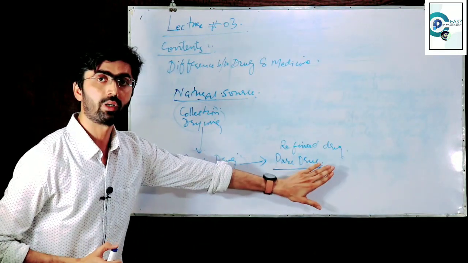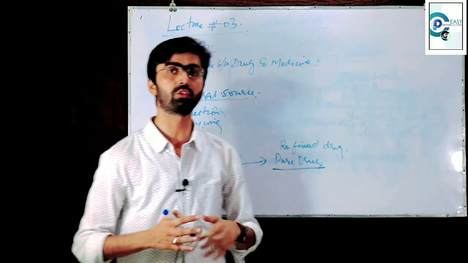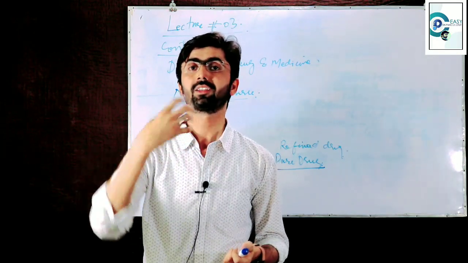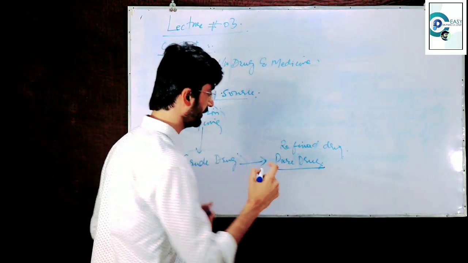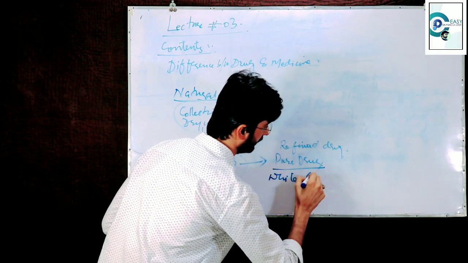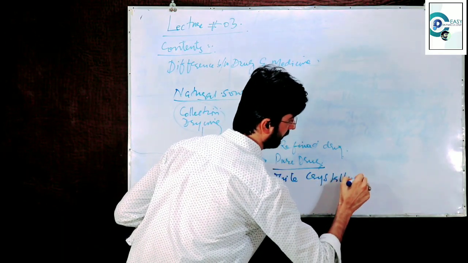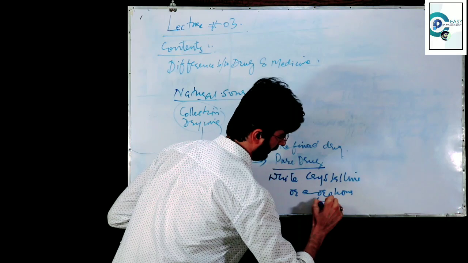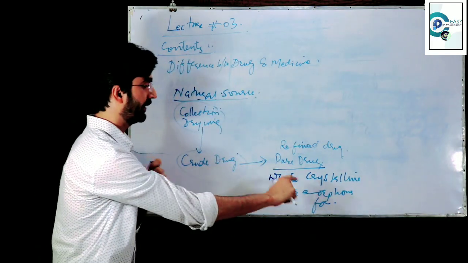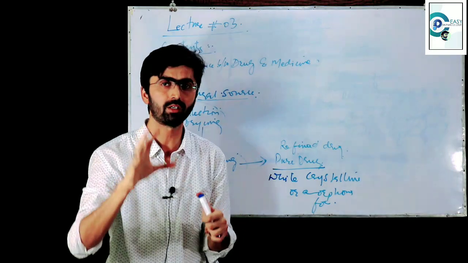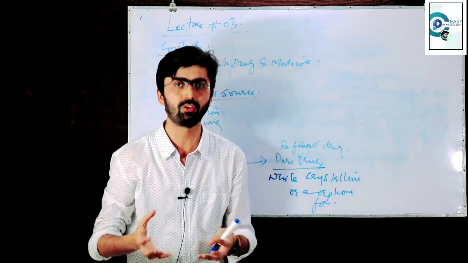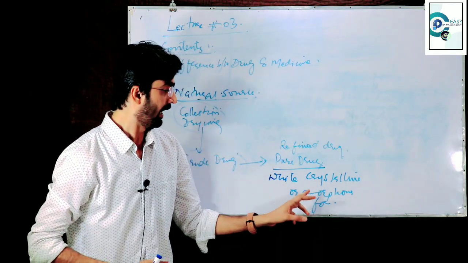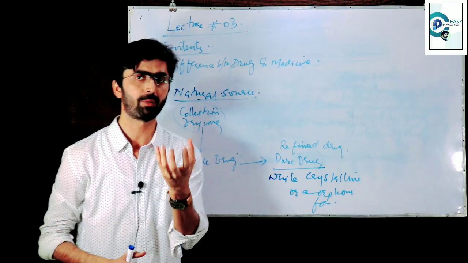After refining, we get the pure drugs. Mostly the pure drugs are in the form of crystalline or amorphous form, white. Mostly these are present in this form. Let's suppose this is in the crystalline powder form.